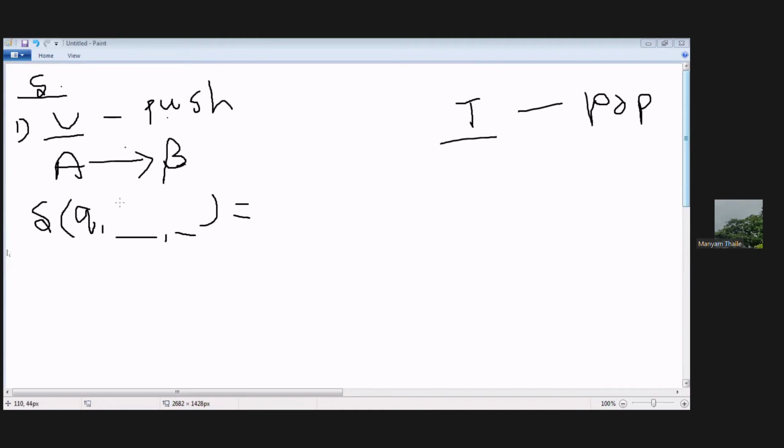So ikkada chudandi, if A followed by beta ila unnadi anukondi, how we are going to write the transition function. So Q is a state, now we are going to write the epsilon, then what is the variable, for which variable we are going to write the transition function. Ikkada chudandi, so this variable kada, for each variable on right hand side we are going to write the transition function.